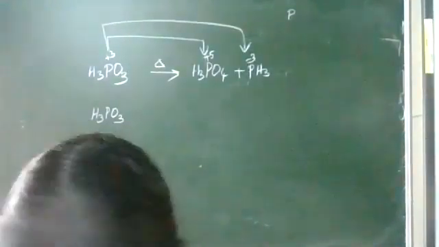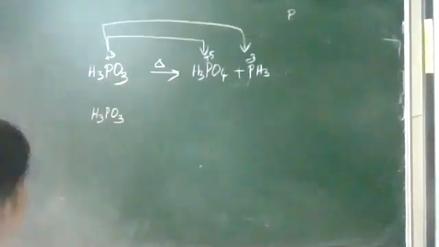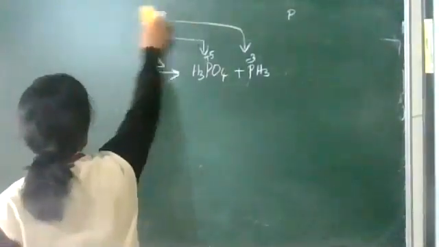What are the reactions with metals? With metals, nitrogen forms, for example, Mg3N2, magnesium nitride. Phosphorus forms Mg3P2, similar.